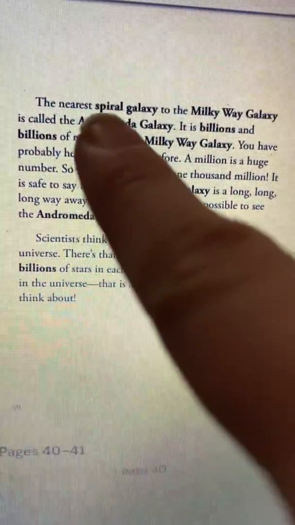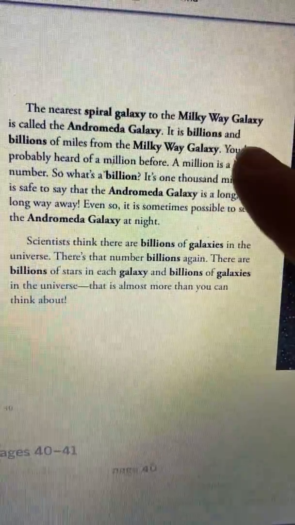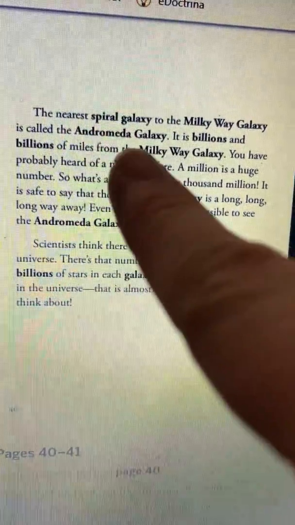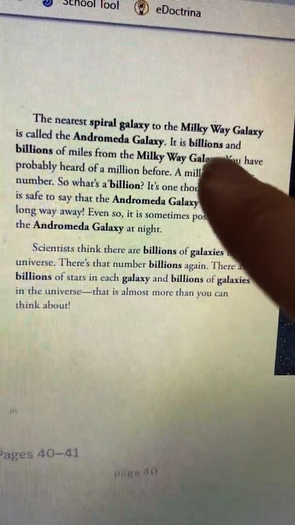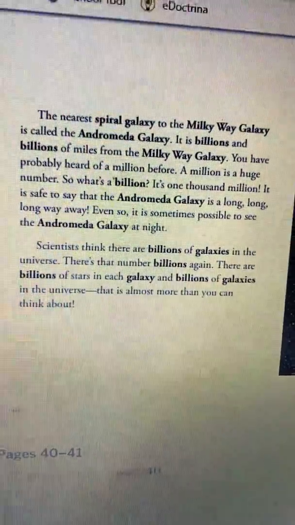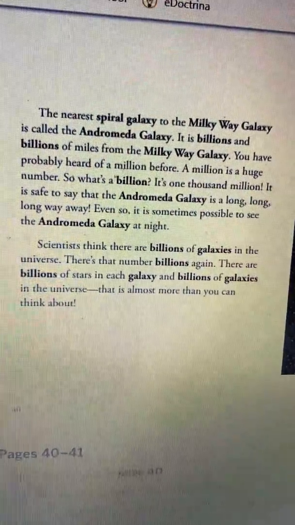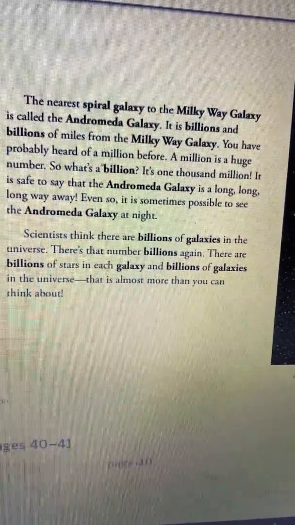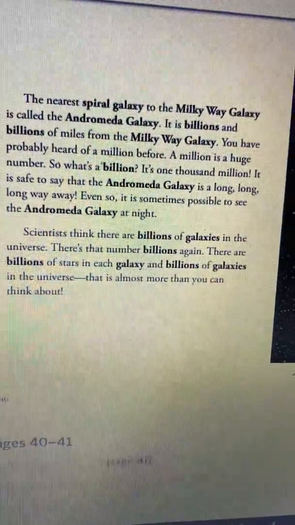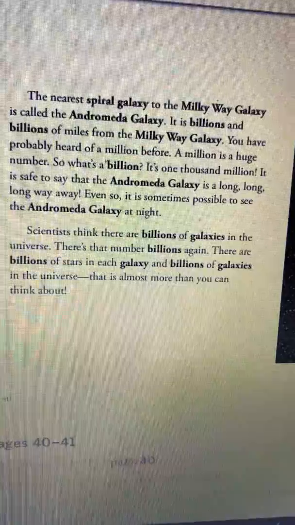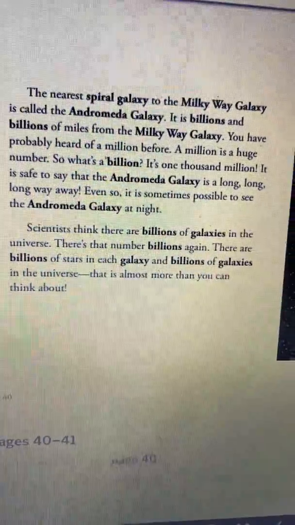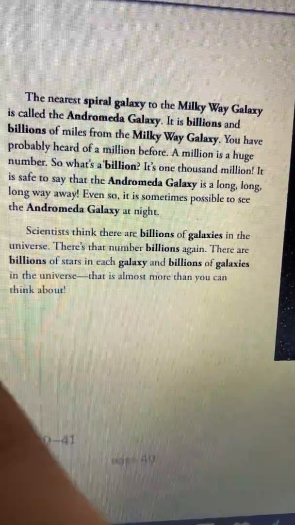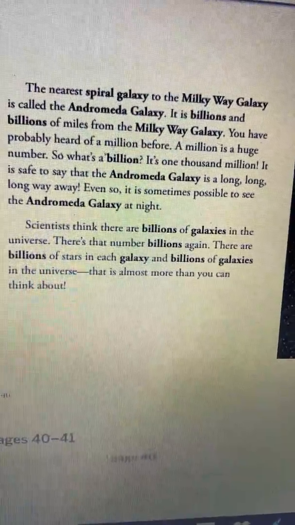The nearest spiral galaxy to the Milky Way galaxy is called the Andromeda galaxy. It is billions and billions of miles from the Milky Way galaxy. You have probably heard of a million before. A million is a huge number. So what's a billion? It's 1,000 million. It is safe to say that the Andromeda galaxy is a long, long, long way away. Even so, it is sometimes possible to see the Andromeda galaxy at night.